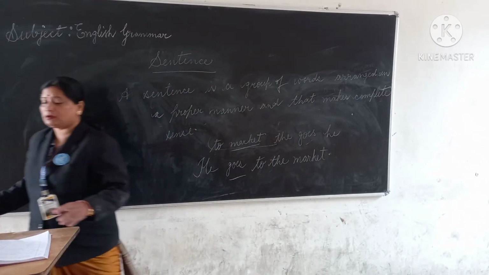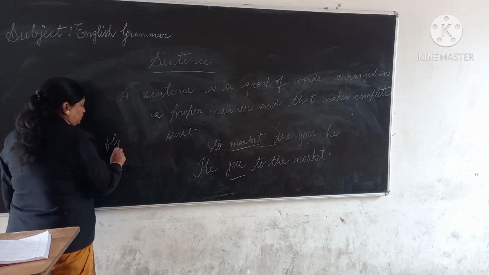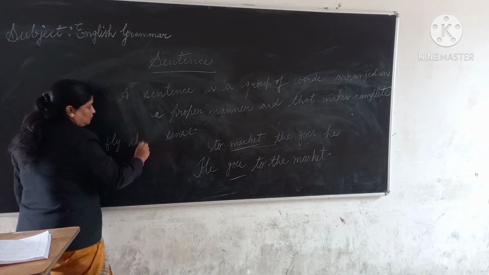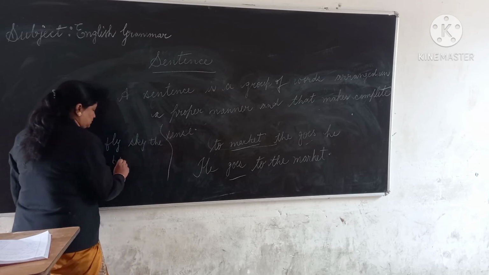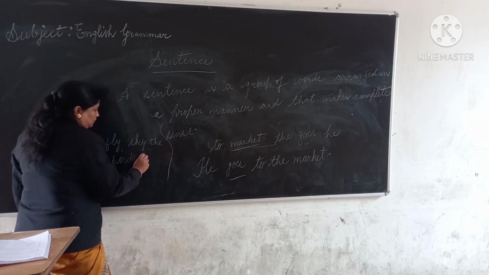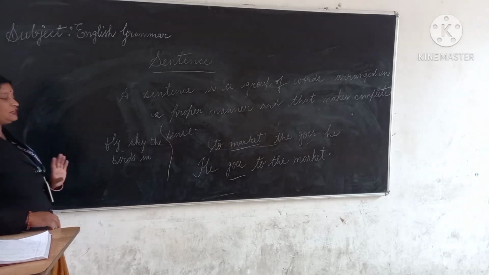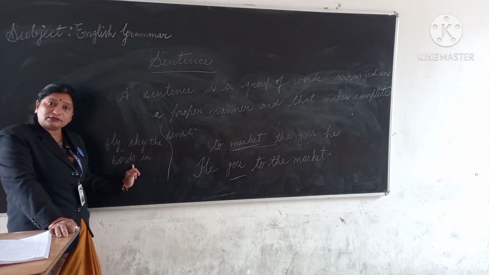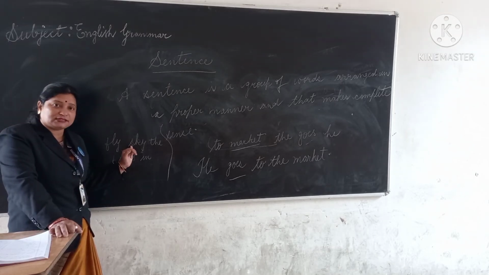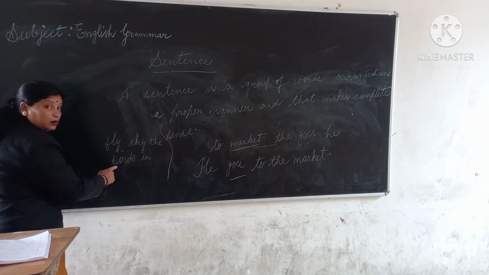One more example you can write here. See: fly, sky, the, birds, sing. Okay, so now see which are the naming words in this sentence. Sky and birds. It means either I have to write sky or birds in the beginning. So what will I write, beta?